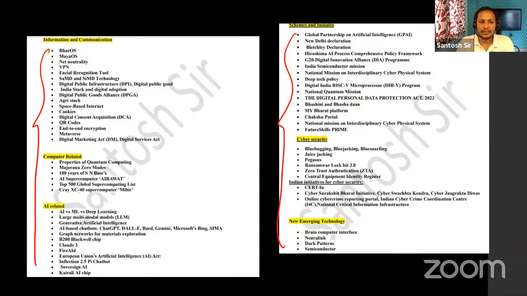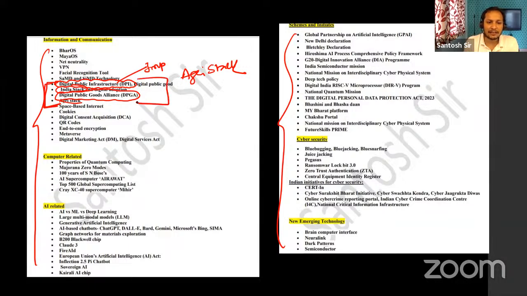According to me, the most important topic this year is digital public infrastructure. And related to this, the concept of India Stack and Agri Stack, and the Digital Public Goods Alliance. This theme of digital public goods is very, very important. How many of you feel so? Yes, this is the topic which you can't ignore.